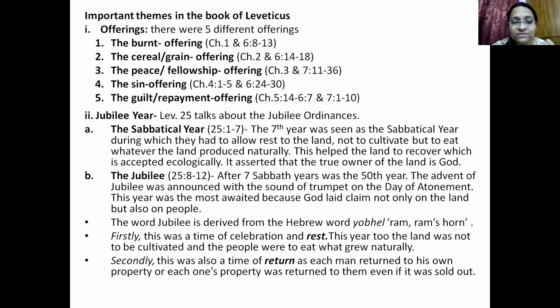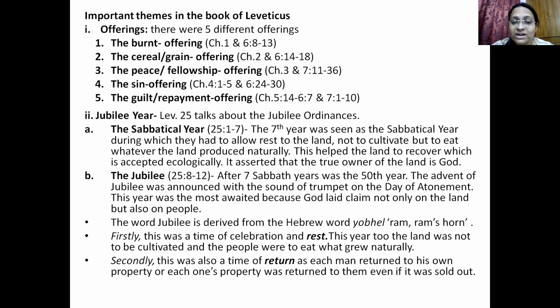Chapter 28, verse 25, verses 8 to 12. It talks about the Jubilee year, the Jubilee ordinances. So there are 7 sabbatical years. After the 7th sabbatical year, that is the 49th year, there is the 50th year. 7 sevens are 49. So there are 7 sabbatical years, and immediately after the 7th sabbatical year is the year of Jubilee.